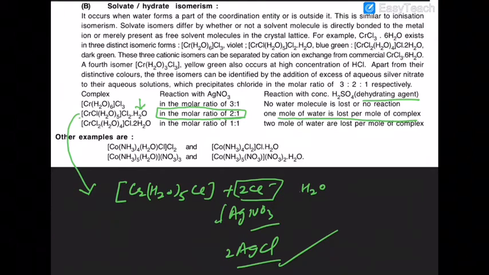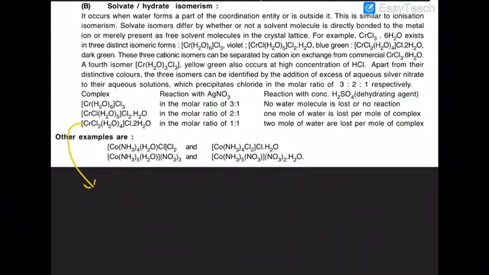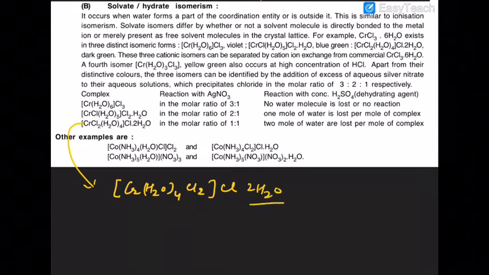I am repeating once more. 2 moles of AgCl are given by 1 mole of the coordinate compound. Look at the third case. In the third case, the observation is like that. You have 4 water molecules inside and 2 chlorine inside and 1 chlorine outside and 2 water molecules as water of coordination.